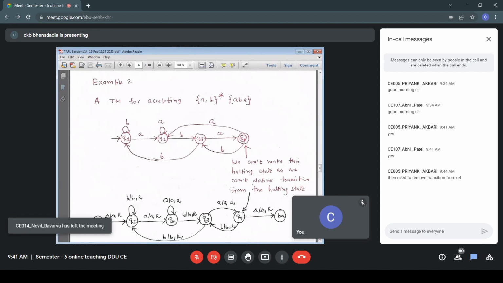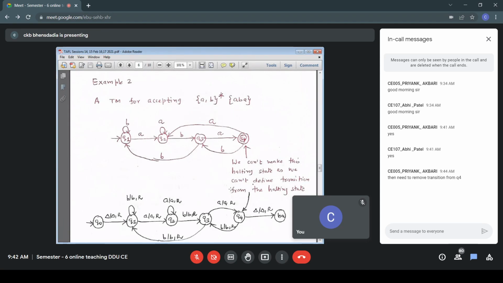The tape is infinite in size towards the right. So once I read the last symbol, if you look at the transition from Q3 to Q4, my displacement is R. The head always moves towards the right. So after I complete reading the input, because of the displacement R, the position of the read-write head would be over the first blank after the input.